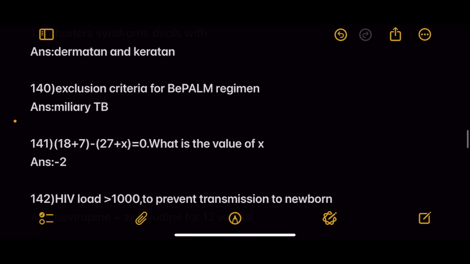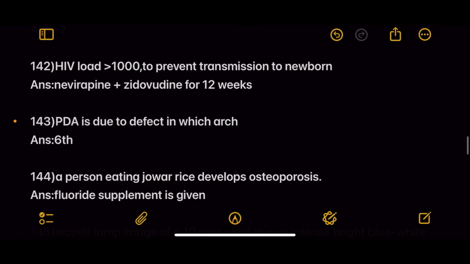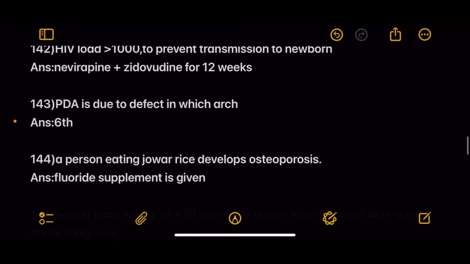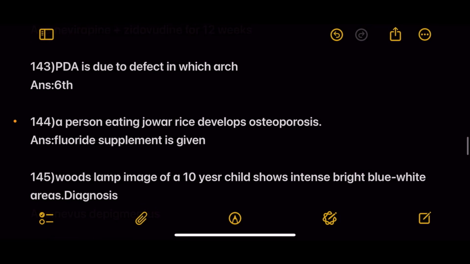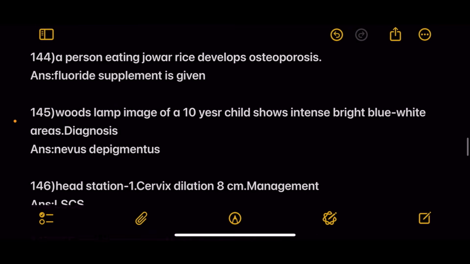Next is a calculation based question, value of x is -2. Question number 141, what is the value of x? Answer is -2. Next, HIV load more than 1000 to prevent transmission to newborn. Answer nevirapine plus zidovudine for 12 weeks. Next, PDA is due to defect in which arch? Answer is 6.